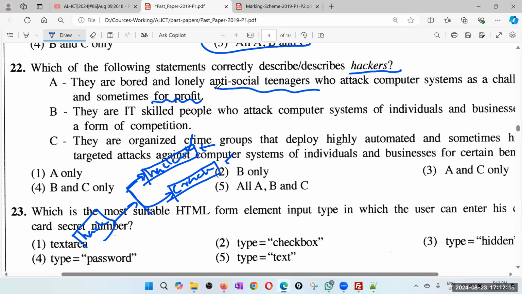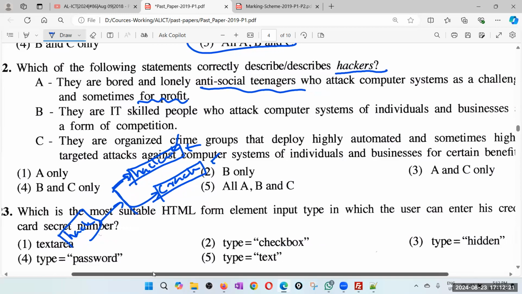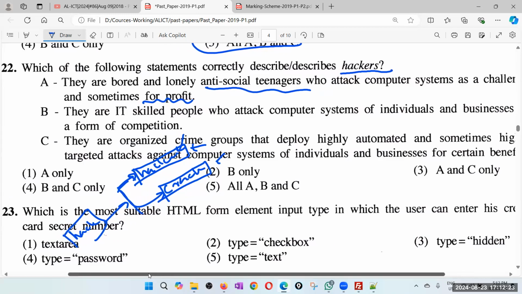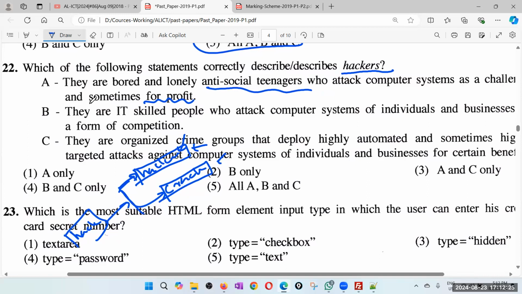They are bored and lonely antisocial teenagers who attack computer systems as a challenge, and sometimes for profit. But it says sometimes for profit. So it looks reasonable for hacker, because usually they are bored and they just want to. So I'll go for that. But anyway, this wording is a little bit here and there because it says profit.